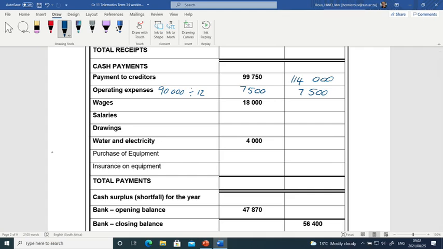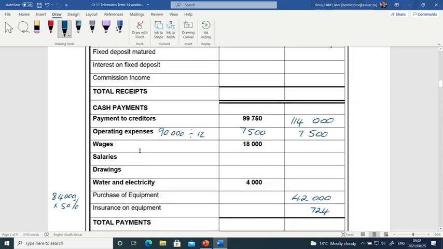The equipment that we're going to buy, 84,000, but we're only going to pay a 50% deposit in July, which will give you the 42,000. And then the insurance will be paid from the start when we bought that, 724 Rand. So we're done with that one.